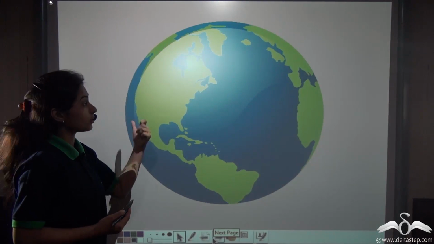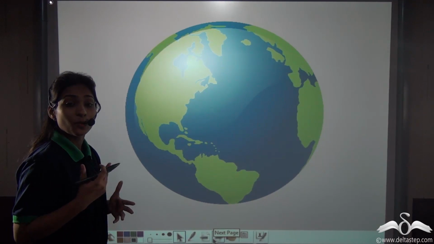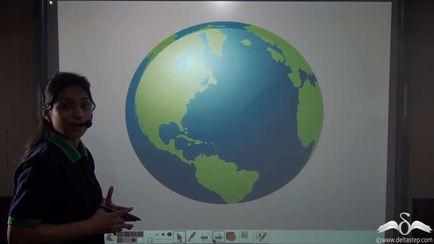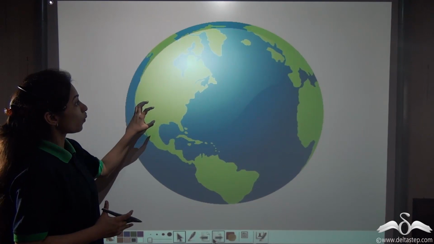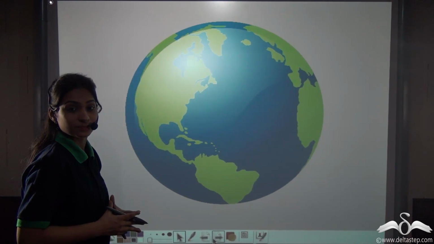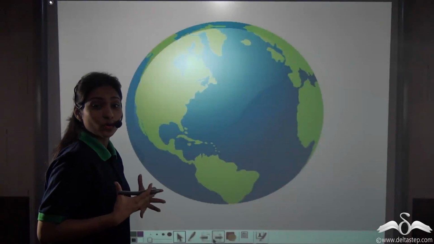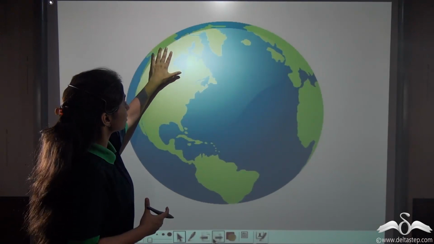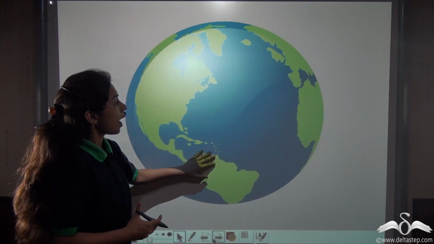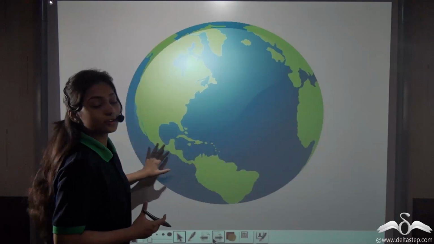Now do you know that the surface of the earth has 71% of water on it and 29% of land on it? So that means whatever place we stay is actually 29% of the surface. So don't you think we are living on this place, that is the surface of the earth? This contains water bodies also, and everything is on the surface of the earth?